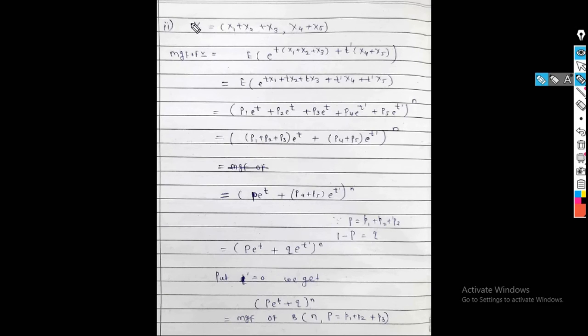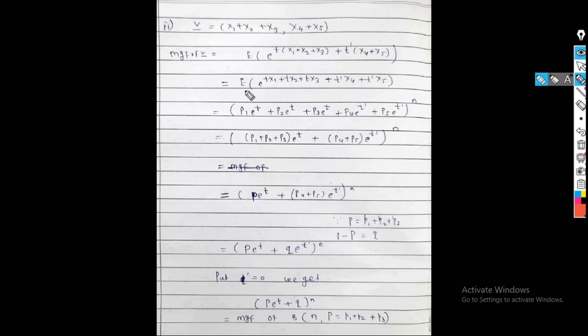Now the second statement is, what is the probability distribution of vector v? And vector v is x1 plus x2 plus x3, comma x4 plus x5. So we have to find out the probability distribution of vector v. Again we can find the MGF of vector v, that is expectation of e raised to t in bracket x1 plus x2 plus x3 plus t dash in bracket x4 plus x5. So expectation of what? Solve this bracket, tx1 plus tx2 plus tx3 plus t dash x4 plus t dash x5.